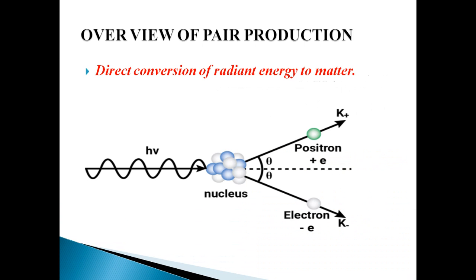Here is an overview of pair production. What is pair production? Direct conversion of radiant energy into matter. It is clear from this diagram that radiant energy, which is a gamma ray, strikes the nucleus and produces a pair of particles, a positron and an electron, which differ in their charges but are equal in their rest masses.